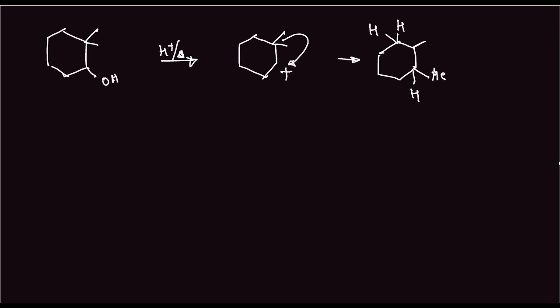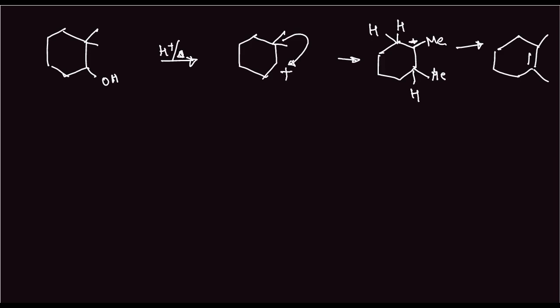Now the major product in this case would be this. This is also methyl. So the major product in this case will be this double bond, this and this. So the migration has taken place and these double bonds will form. And there's this plus sign here, obviously.